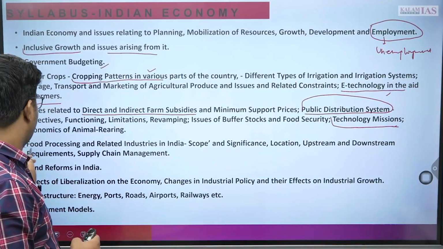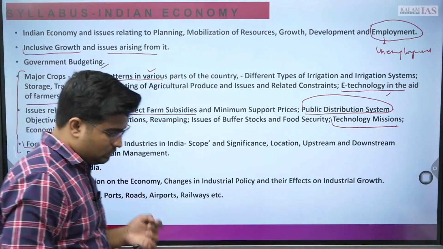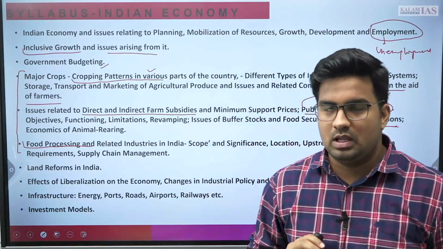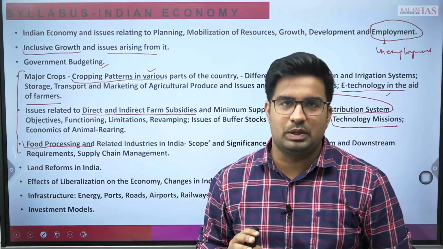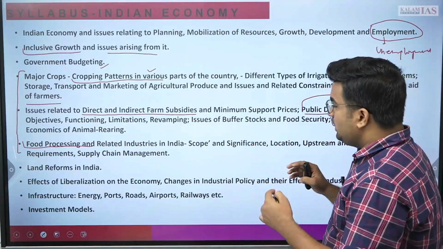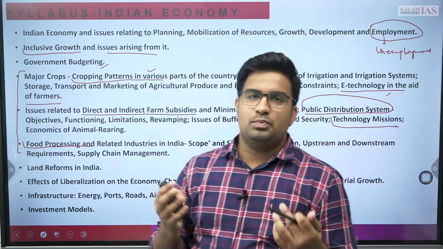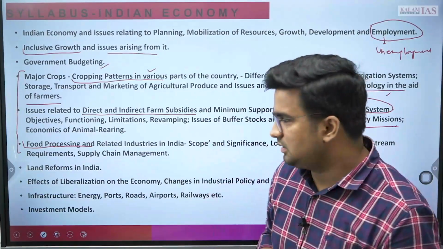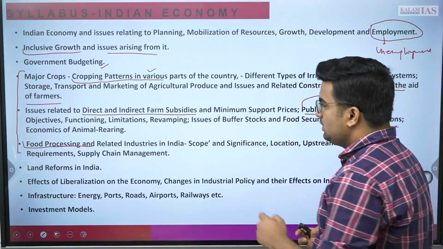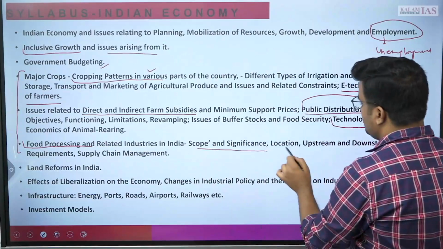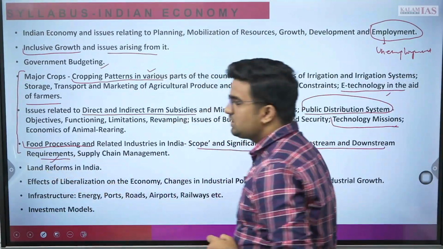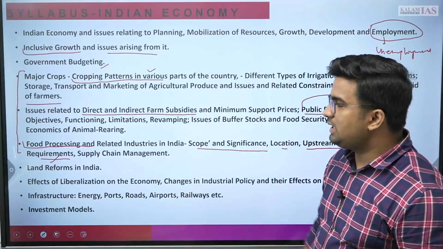Apart from it, the food processing industry segment, which was the question last year, and they have asked questions multiple times. So there is repetition also in your question paper. But the repetition is not the direct question, but an associated question related to the same topic they have asked in a different language manner. Related industry scope and significance, location, upstreaming and downstream requirements. This was the question last year. The supply chain management part.